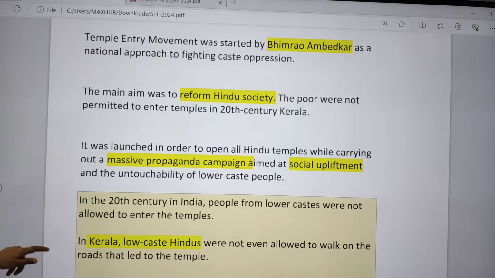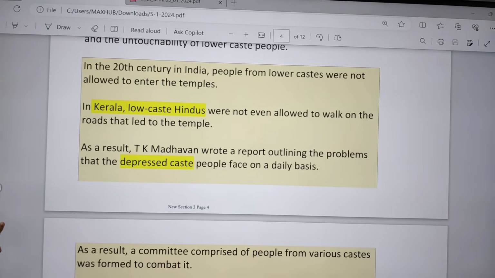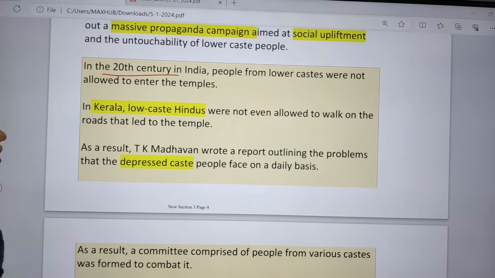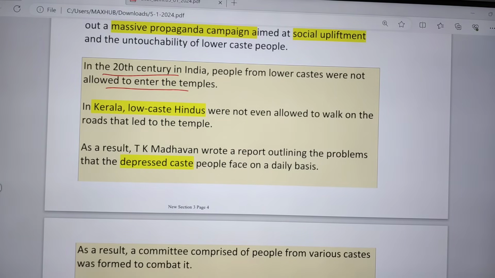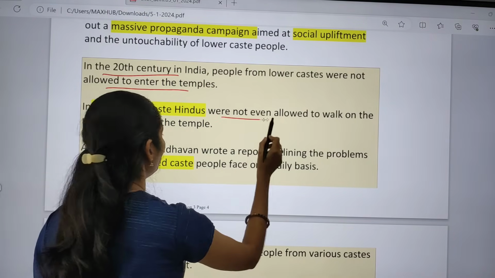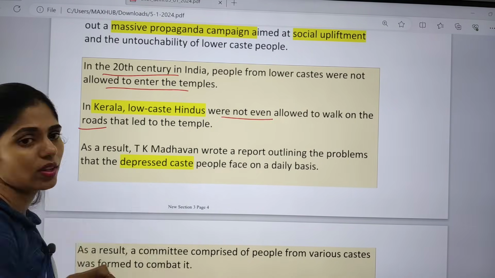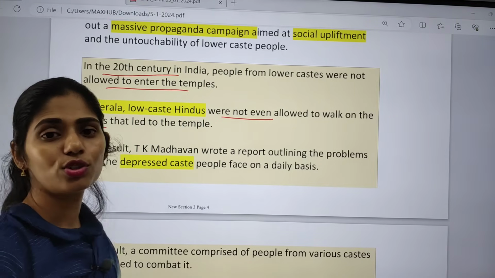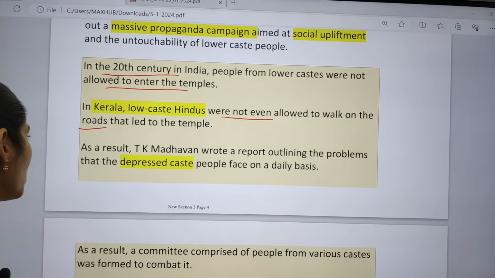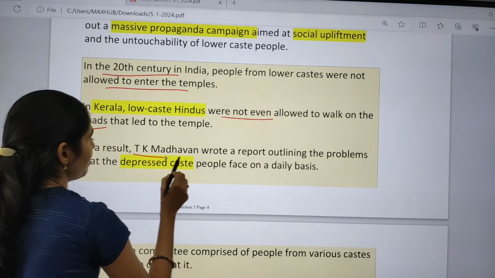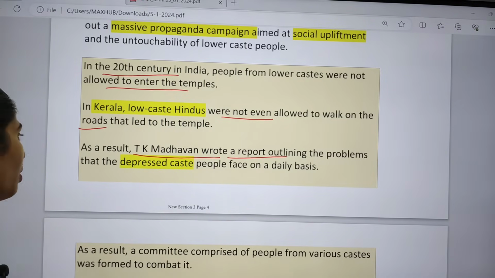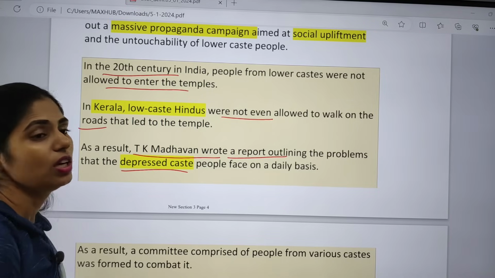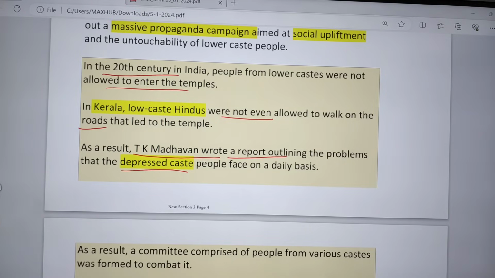And if you see some facts regarding the temple entry movements in 20th century India, people from lower castes were not allowed to enter temples. In Kerala, low caste Hindus were not allowed to walk on the roads also. The roads leading to the temple, you should not even walk on those roads. As a result, T.K. Madhavan wrote a report outlining the problems that depressed caste people faced on a daily basis.